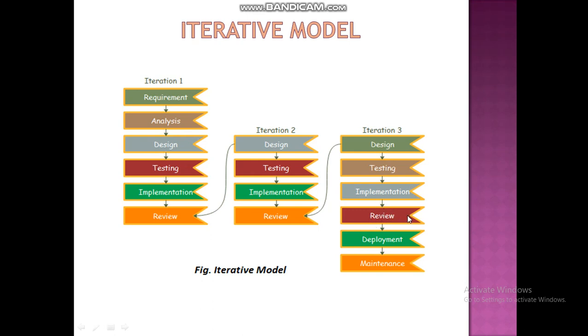If in that review we can't identify any further requirements, then we go to deployment. After deployment, we go to maintenance. So in each iteration the process starts with new requirements, which are enhanced with the old requirements until the complete system is deployed.